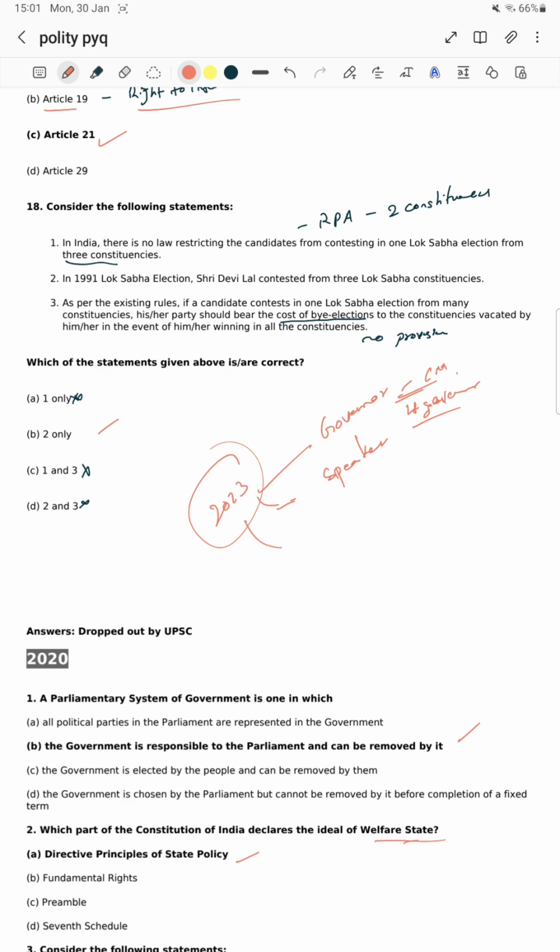Apart from this, judiciary, always judiciary will be there, because the executive is mostly criticizing the judiciary. These days the law minister is specifically targeting the Supreme Court's powers. So there might be a chance of asking questions on the Supreme Court.